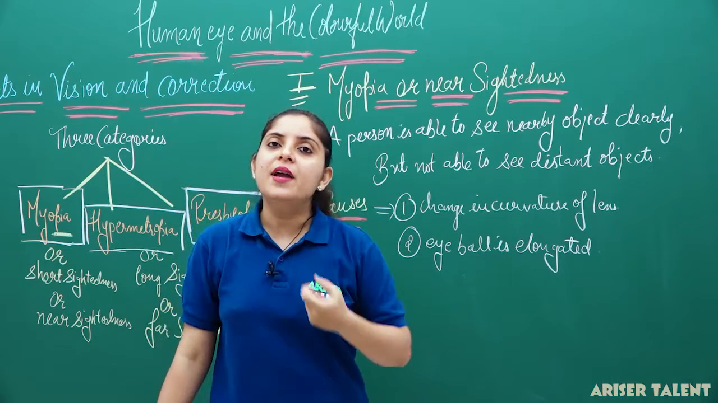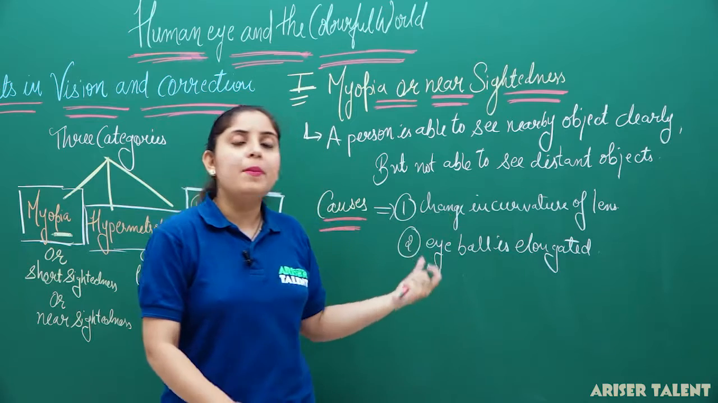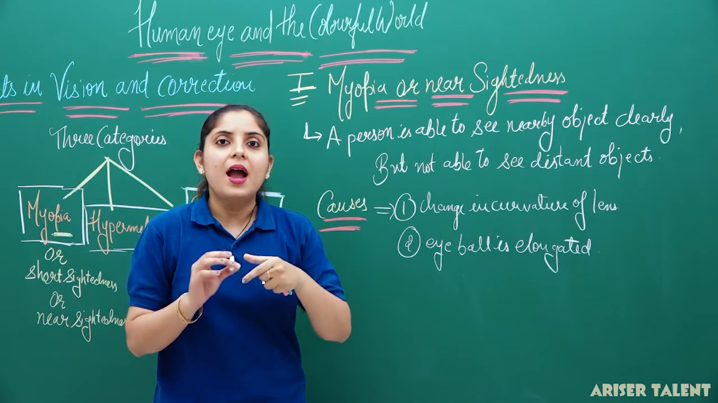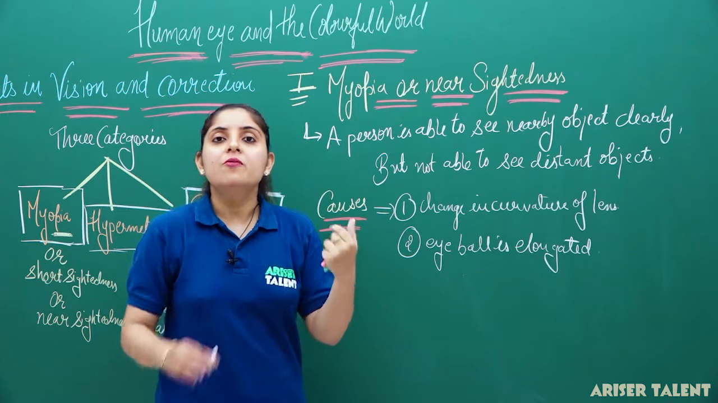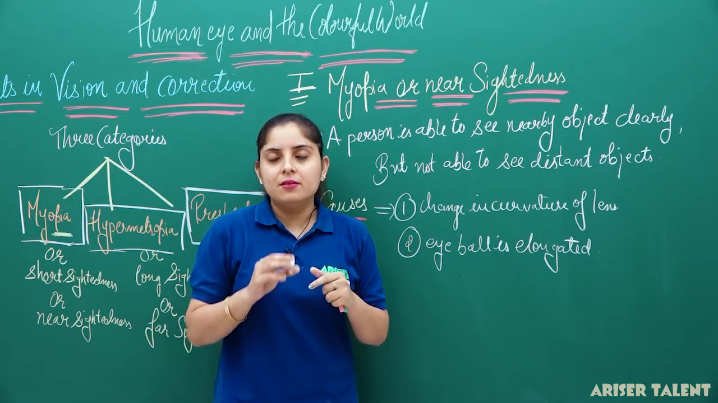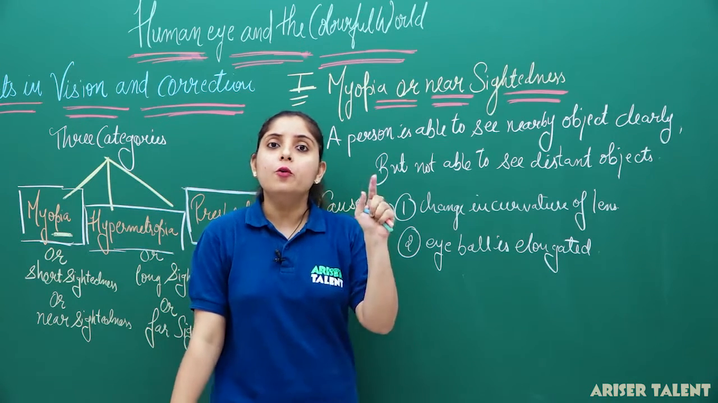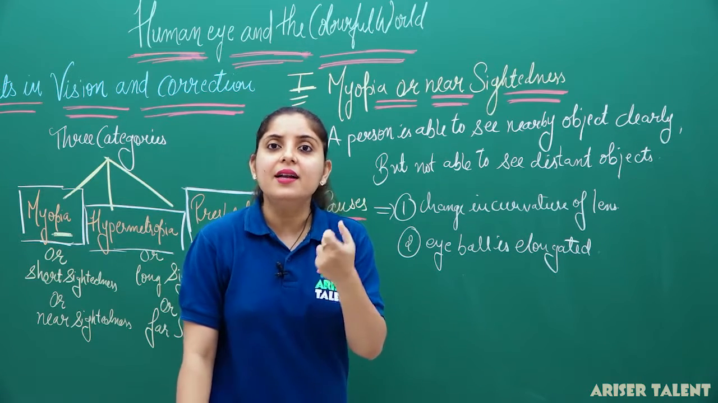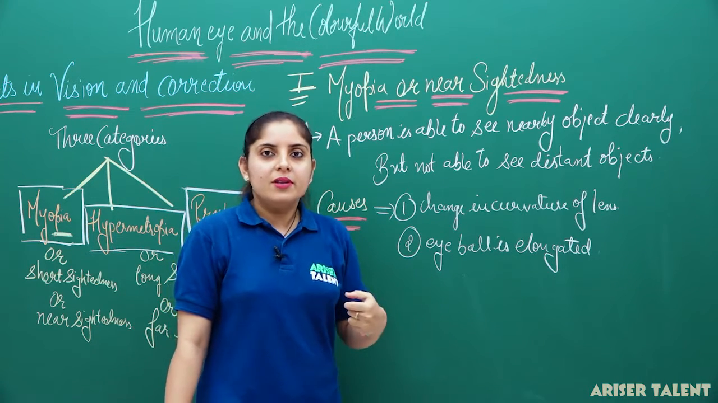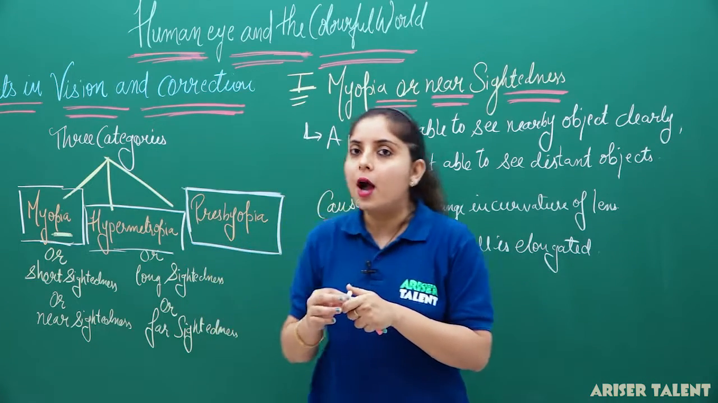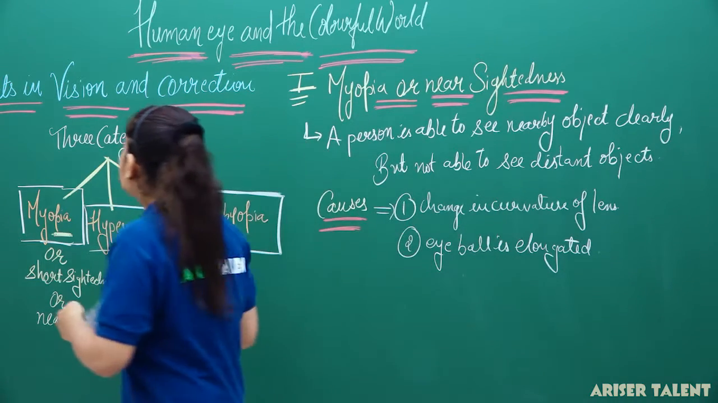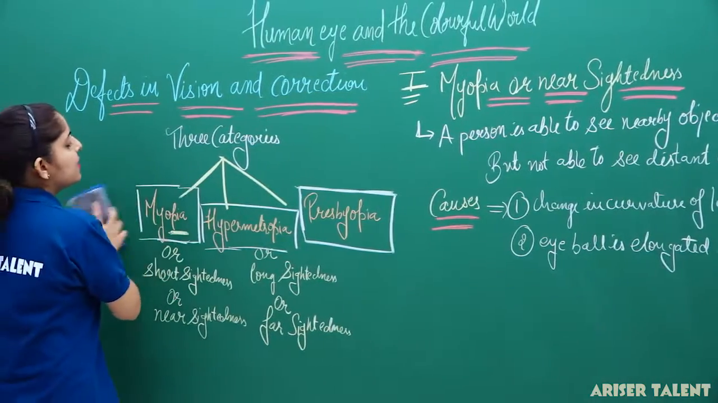So, this defect can be corrected by using a suitable lens, and that suitable lens will be our concave lens, because we want to diverge the light rays. So, we are going to use the diverging lens, and that diverging lens will be our concave lens. Now, see the diagrammatic representation, so it might be clear to you how this defect can be corrected. So, firstly, we are discussing the myopia.